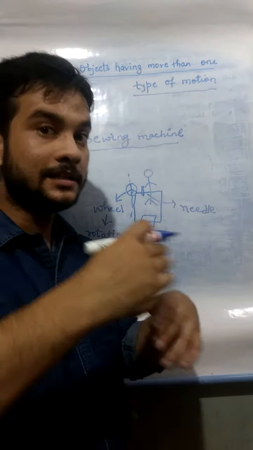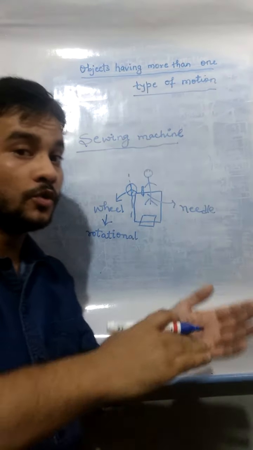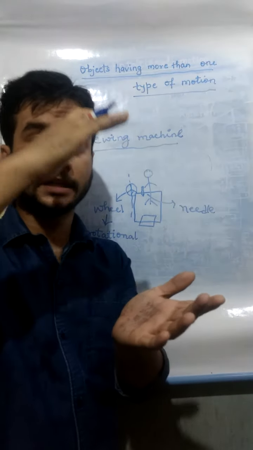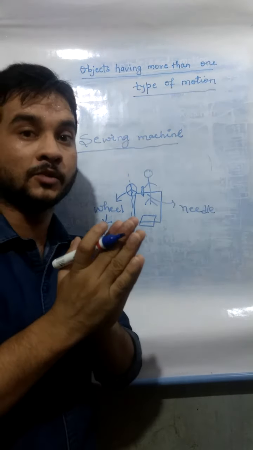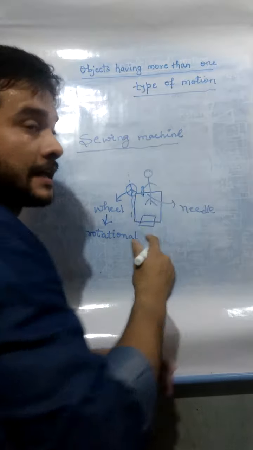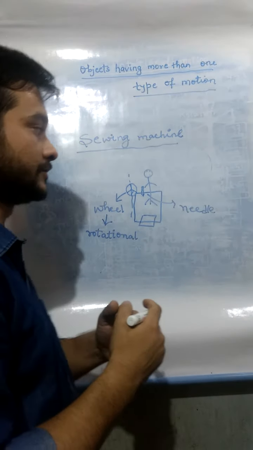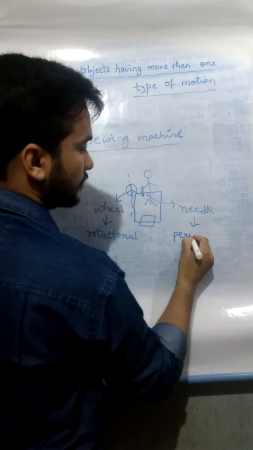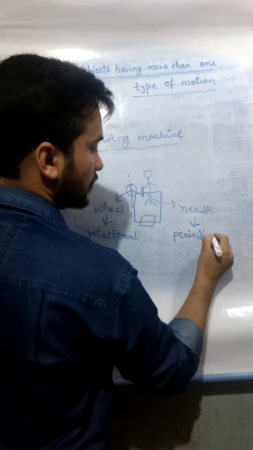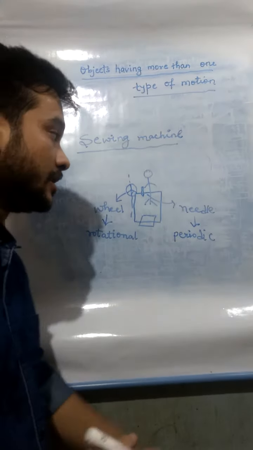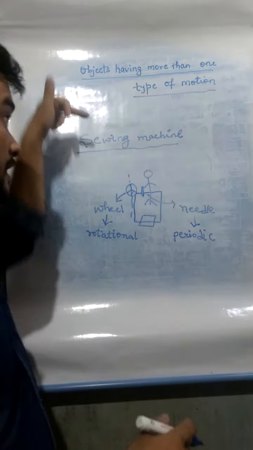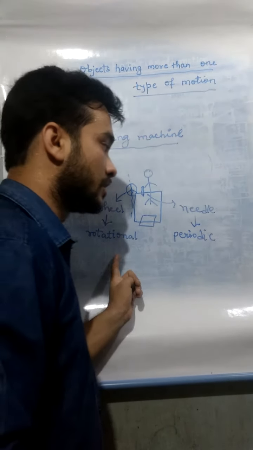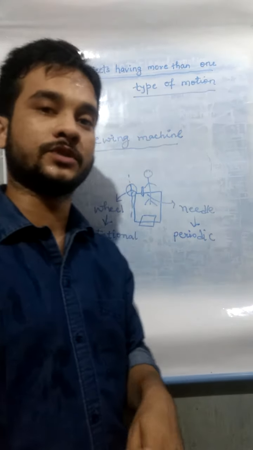Also, when the wheel rotates, the needle moves up and down, and this up and down movement of the needle shows periodic motion, as it always happens after every regular interval of time. So this needle will show periodic motion. So thus the sewing machine also shows two types of motion. First is rotational, second is periodic motion. Okay.